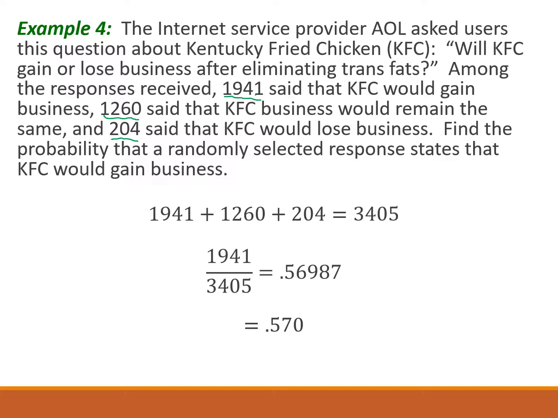First step is we have to find the total sample size. Just add those all together. We get 3405. Then divide 1941, which is the number who said they would gain business, and we get our answer, 0.56987. Remember, 3 significant decimal places, rounded based on that fourth, 0.570.